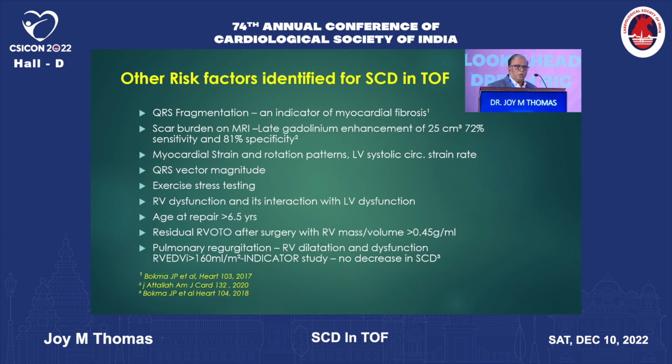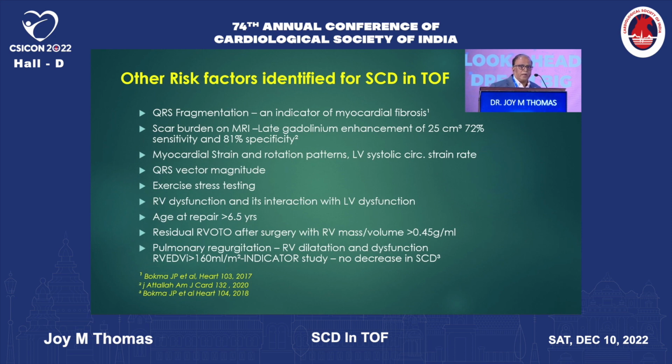Over a period of years, and more recently, they have added other risk factors to identify which patients are liable for sudden cardiac death. The most important they found now is QRS fragmentation, which is an indication of myocardial fibrosis and an important indicator of sudden cardiac death.